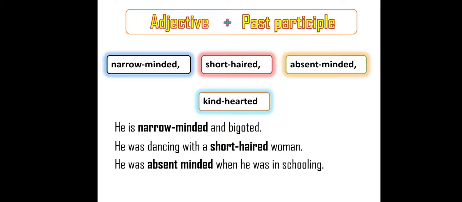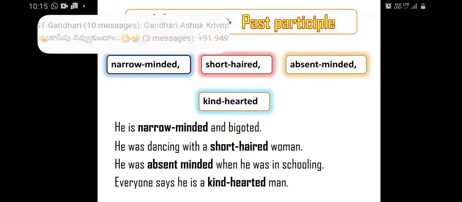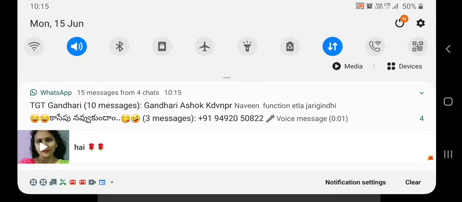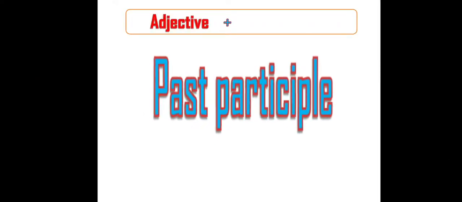Kind hearted. Everyone says he is a kind hearted man. Man is a noun. Here, kind hearted is used as a compound adjective to describe man. And how is this formed? Kind is an adjective. Hearted, past participle. Adjective plus past participle.